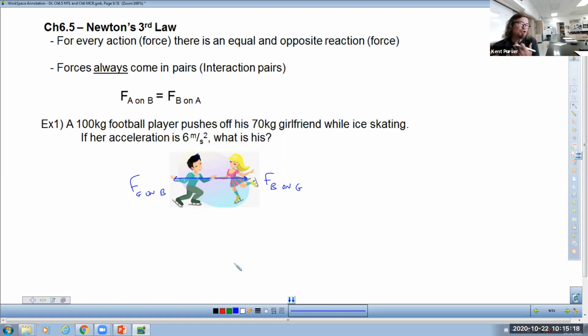If they both push off of each other, one of them might be exerting more of the force than the other. And like I said on the notes, don't be sexist and assume that the person that's bigger, or the one who plays football, pushes harder. They might not be stronger. They might not even be pushing that hard. The important thing to know is that however the two of them contribute to the amount of force of pushing each other apart as they go skating off, that total amount of force is exerted on both of them equally.